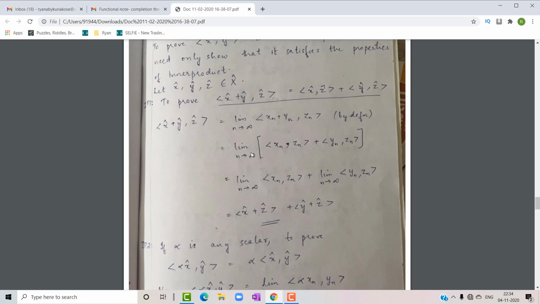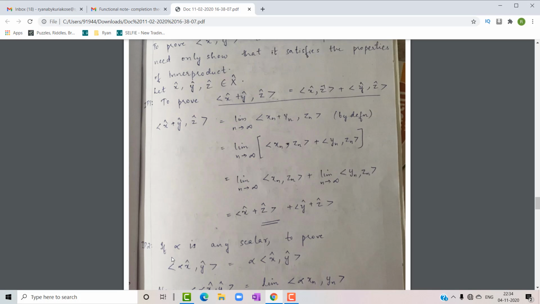Okay, so if you apply limit n tends to infinity separately for each of these terms inside, we get limit n tends to infinity inner product of xn zn plus limit n tends to infinity inner product of yn zn. What is this? This is actually inner product of x cap z cap, and this is actually inner product of y cap z cap. So we can write, which is equal to inner product of x cap plus y cap, z cap, plus inner product of y cap z cap. Okay, so the first property is proved.